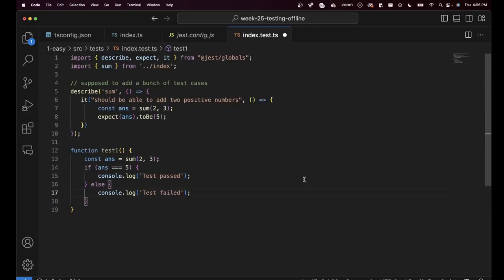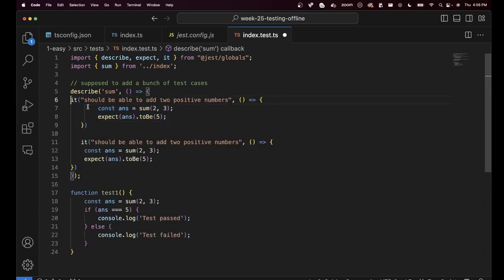So I could do this. This is also one way to write a crude test. But what is the equivalent in TypeScript/JavaScript testing frameworks? It is to have a top level describe, and inside this, add all of your test cases for that specific functionality. We are testing the sum function, so I'm going to add multiple test cases here.